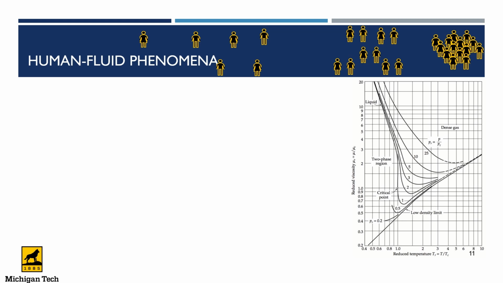Recall from previous lectures that we read this chart from Bird, Stewart, and Lightfoot, which shows us that gas viscosities increase as temperatures increase, and gas viscosities increase as pressures increase. Pause for a moment and consider what circumstances cause people to act in various phases of matter. Imagine each person as an individual molecule. Do we most commonly resemble ideal gases, dense gases, liquids, solids?